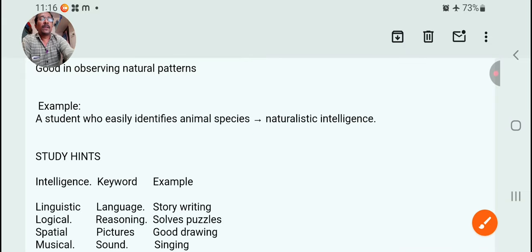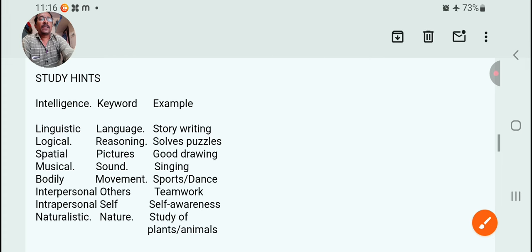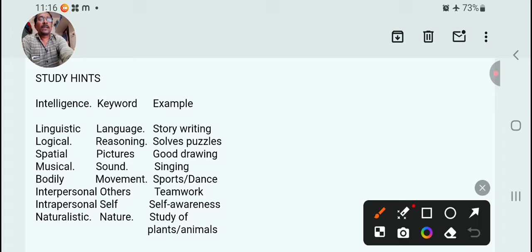So here are some study hints regarding Gardner's multiple intelligence. Intelligence has 8 types: 1 linguistic, 2 logical, 3 spatial, 4 musical, 5 bodily, 6 interpersonal, 7 intrapersonal, 8 naturalistic.